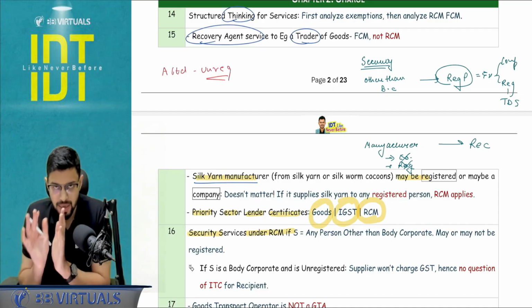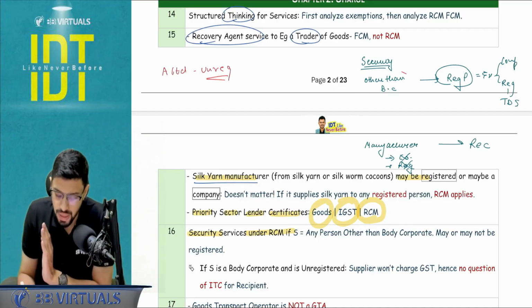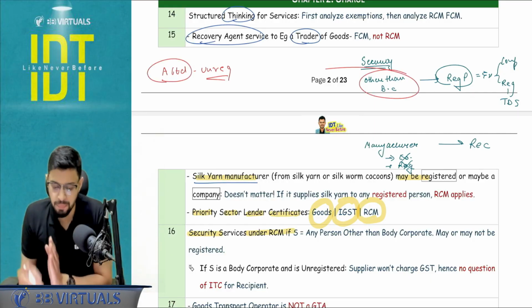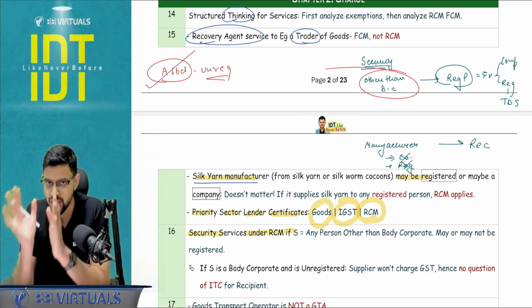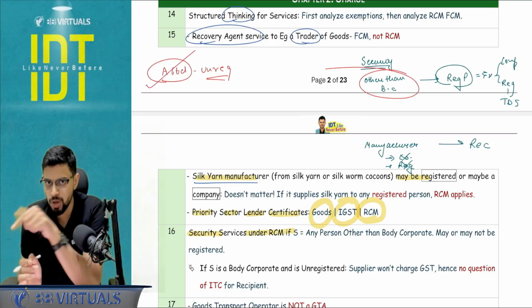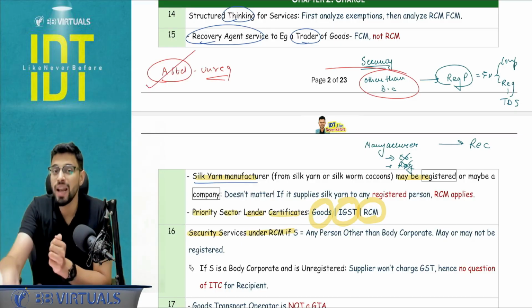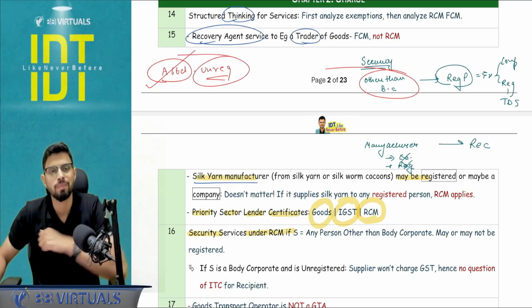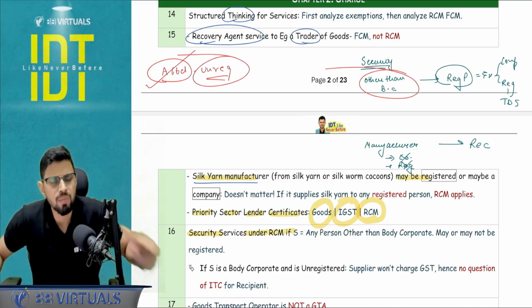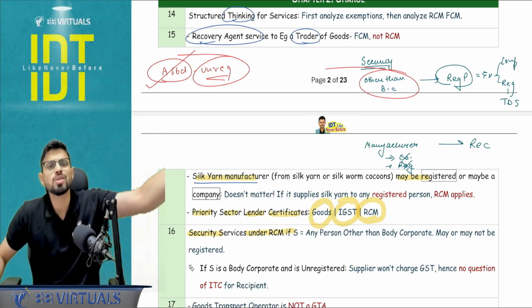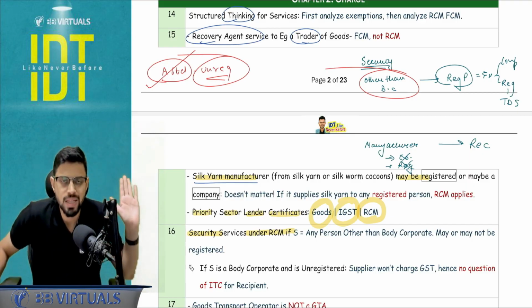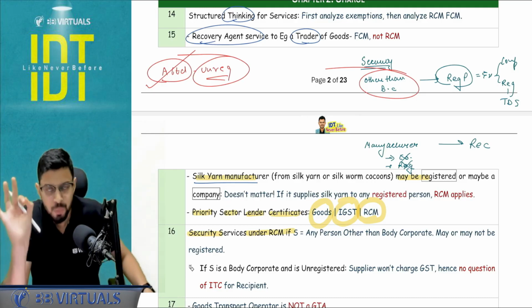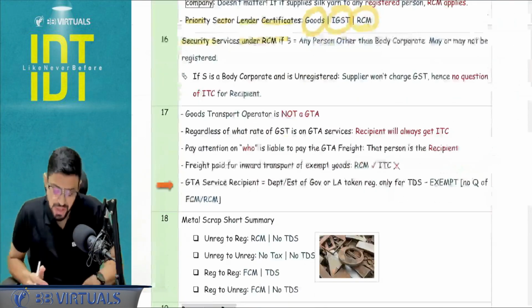So step by step analysis we will do. First of all, the supplier, is it other than body corporate? No sir, it is a body corporate, meaning a company or LLP. So it is a body corporate. The reverse charge mechanism is not going to apply. This will go under forward charge mechanism. But will actual GST be involved? Answer is no, because it is unregistered. Unregistered means the company does not have more than 20 lakh turnover. So the company is not registered, it is not going to charge the GST. No ITC analysis for me. In my table of ITC, don't take any value. This is one of the very important adjustments ICAI asks.